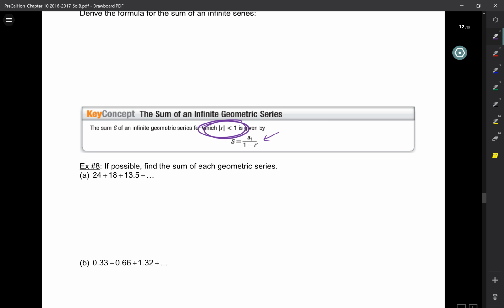So if possible, find the sum of each geometric series. So let's see what r is here. r is 18 over 24. So the absolute value of r is the absolute value of 18 over 24, which is 0.75. Now, is that less than 1? That's less than 1. So we're good to go.